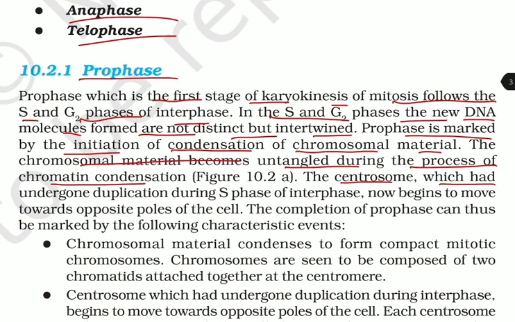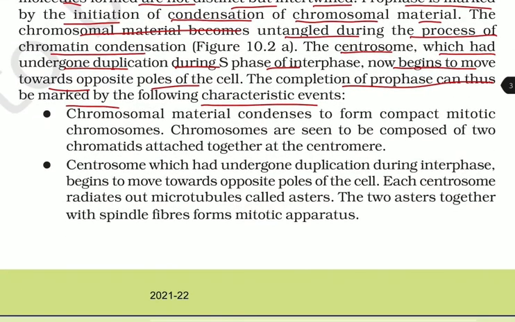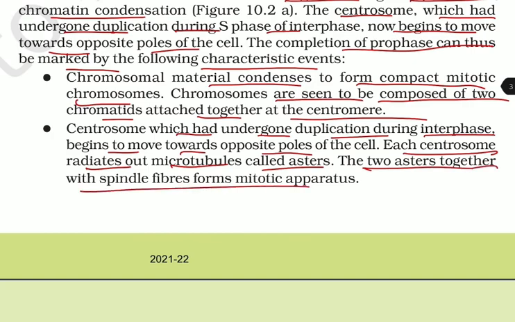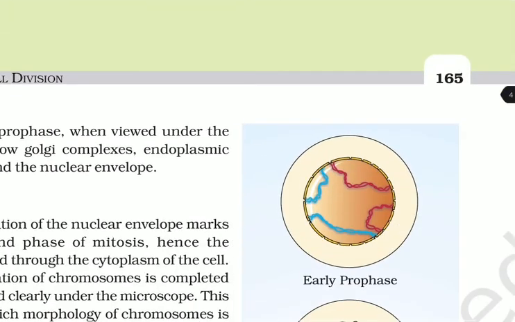The centrosome, which had undergone duplication during S phase of interphase, now begins to move towards the opposite poles of the cell. The completion of the prophase can be marked by the following characteristic events. Chromosomal material condenses to form compact mitotic chromosomes. Chromosomes are seen to be composed of two chromatids attached together at the centromere. Centrosome, which had undergone duplication during the interphase, begins to move towards the opposite poles of the cells. Each centrosome radiates out microtubules called the asters, and the two asters together with the spindle fibers form the mitotic apparatus.